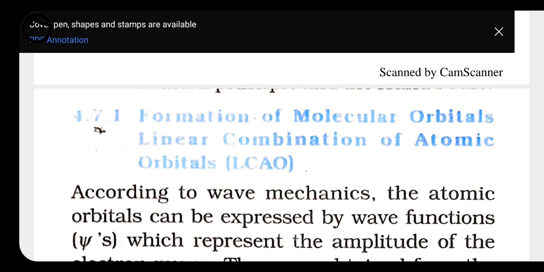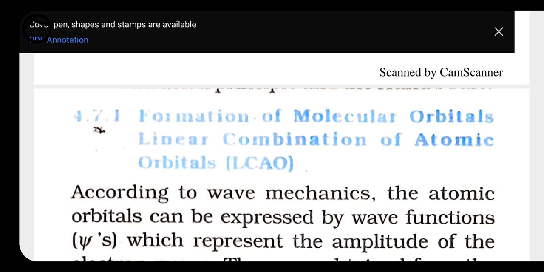After that, we have the formation of molecular orbitals, that is, the linear combination of atomic orbitals. The formation of molecular orbitals can be explained on the basis of this linear combination of atomic orbitals. Keep in mind that an atomic orbital is actually an electron wave. We have studied the electron wave. The waves of two atomic orbitals may be in phase or out of phase. Just imagine we have psi A and psi B. They represent the amplitude, that is the wave function, of the electron of the atomic orbitals of two atoms, A and B.